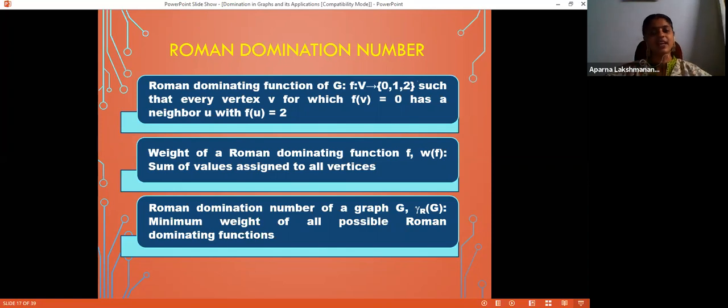That is mathematically formulated as: if f(v) = 0, then it has a neighbor u with f(u) = 2. The weight of a Roman dominating function is the sum of values assigned to all vertices, and the Roman domination number is the minimum weight of all possible Roman dominating functions.